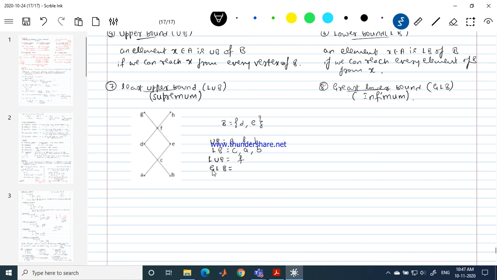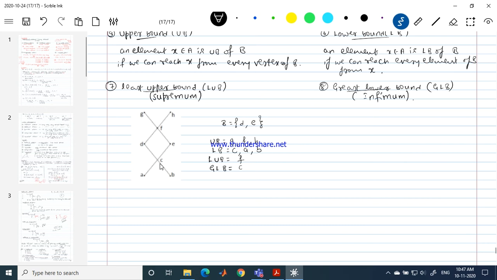Now, the greatest among the lower bounds. A, C, B are the lower bounds. Among these, which is the one lower bound to which the remaining elements are related? Yes. C is the element that I can reach from A as well as from B.